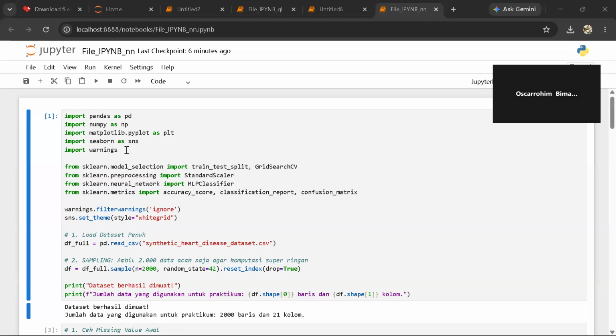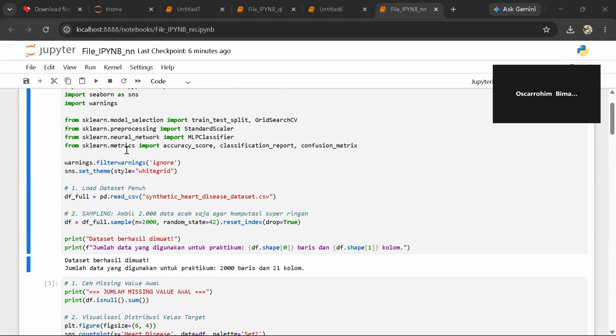I extract a 2000 random sample using the sample function from the pandas library with a specific random state to ensure reproducibility.